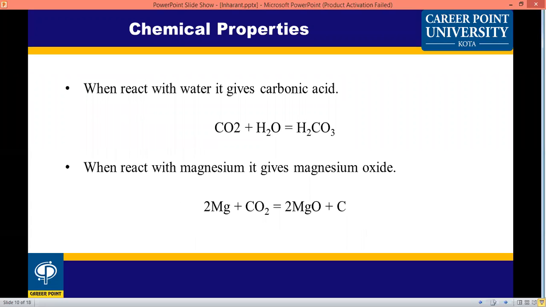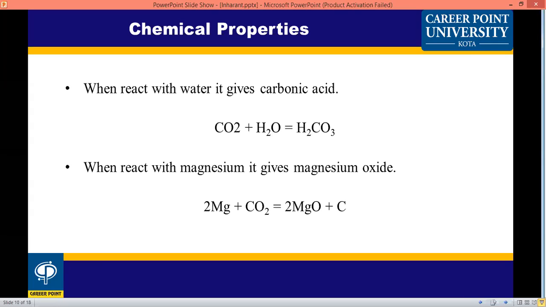Next is chemical properties. Carbon dioxide reacts with water to form carbonic acid. This reaction also occurs in our body, forming carbonic acid.